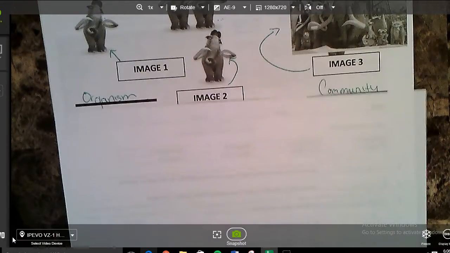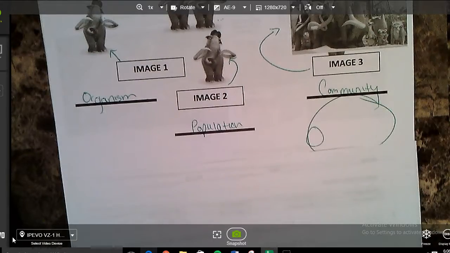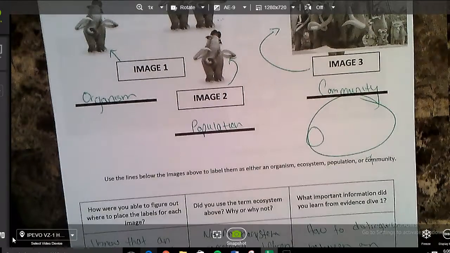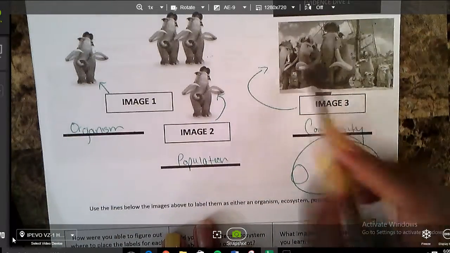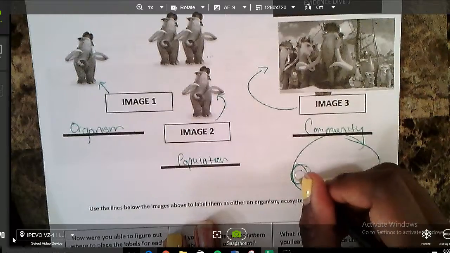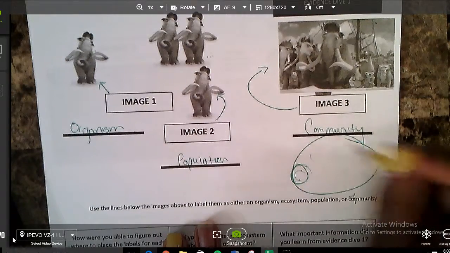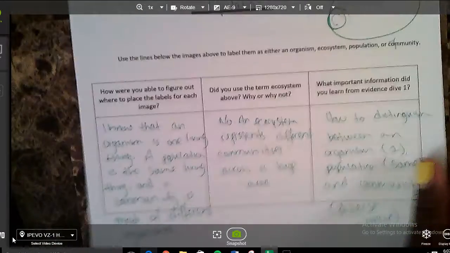All right, ladies and gentlemen, let's go over these answers quickly. For your labels up top, you should have written image 1, organism, image 2, population, and image 3, community. Now, we're going to write community here and not ecosystem because, again, we have a group of different populations that live in one particular area. An ecosystem is going to be several different communities over a large area. So let's answer the questions at the bottom.